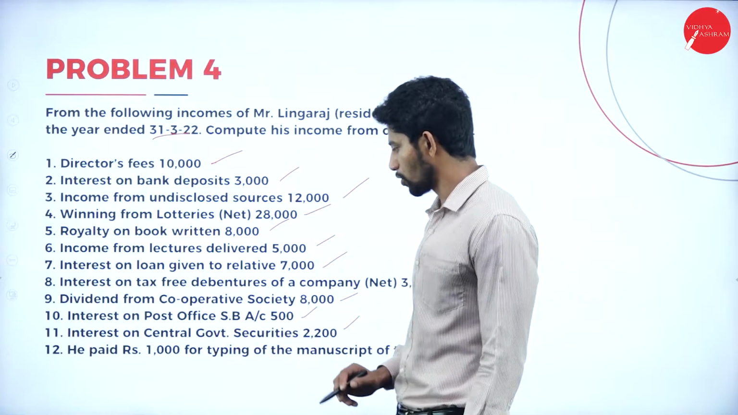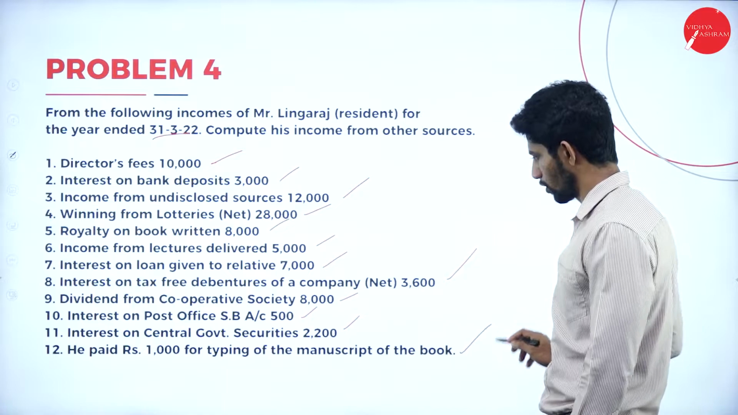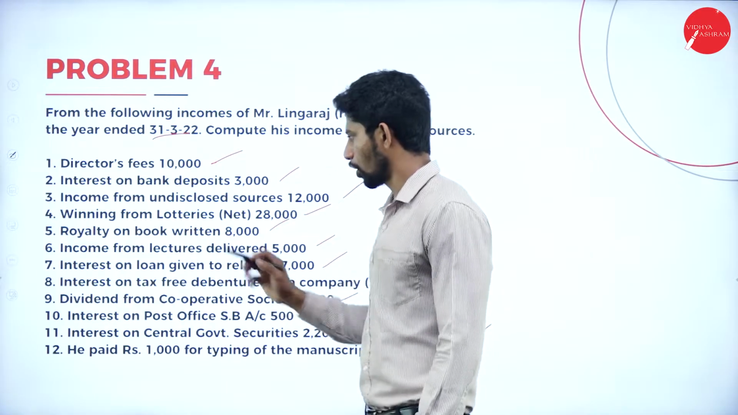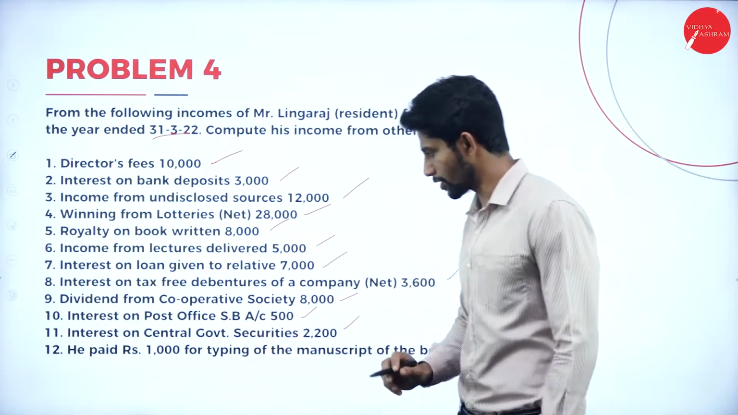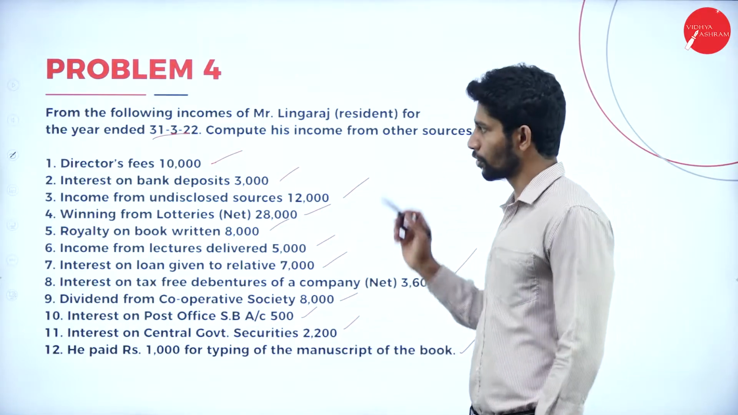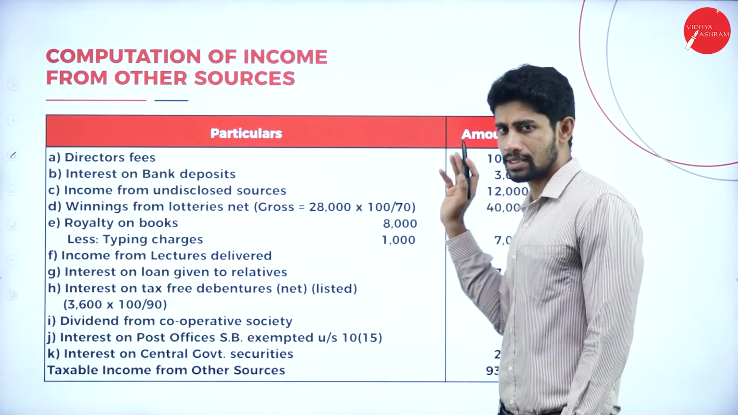Next, he paid rupees 1,000 for typing of the manuscript of the book. This is with respect to the royalty on the book written, that is the 5th point. We have an adjustment in the 12th point. So moving on to the solution, computation of income from other sources, particulars, amount.